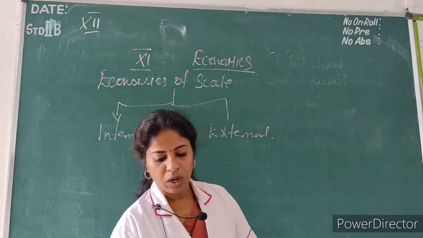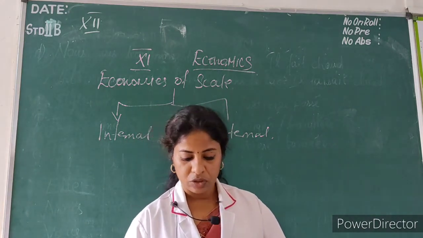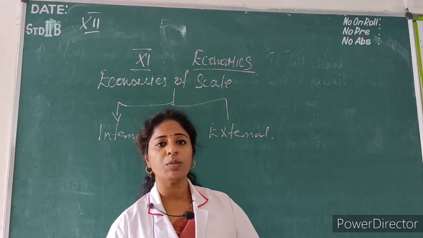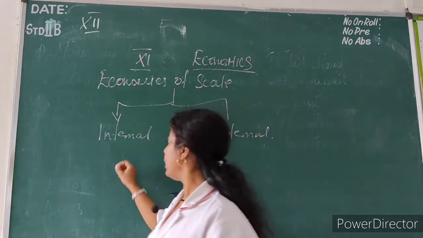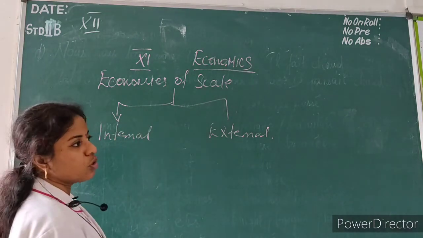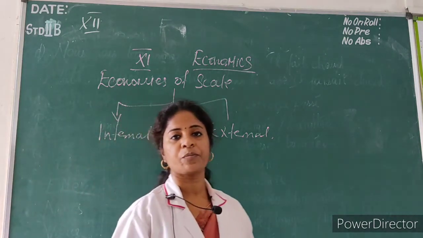Okay, so what is the benefit? See, the internal economies of scale. So nearly we have six benefits, that is six economies of scale. So internal economies of scale has six economies. The first one is technical economies.